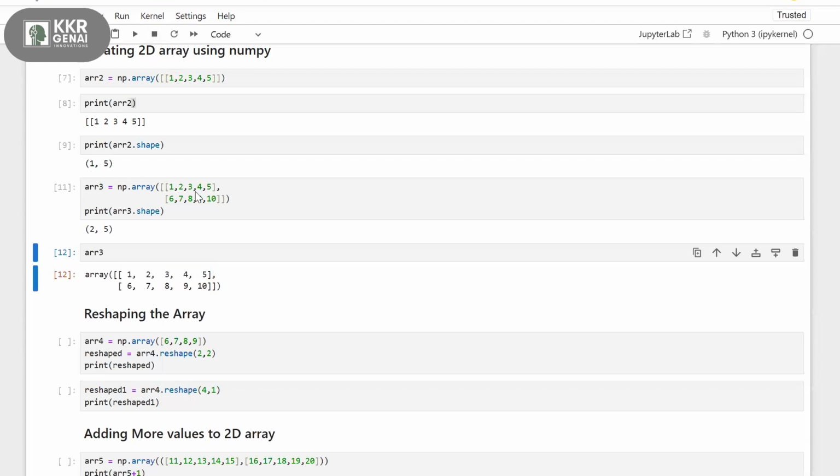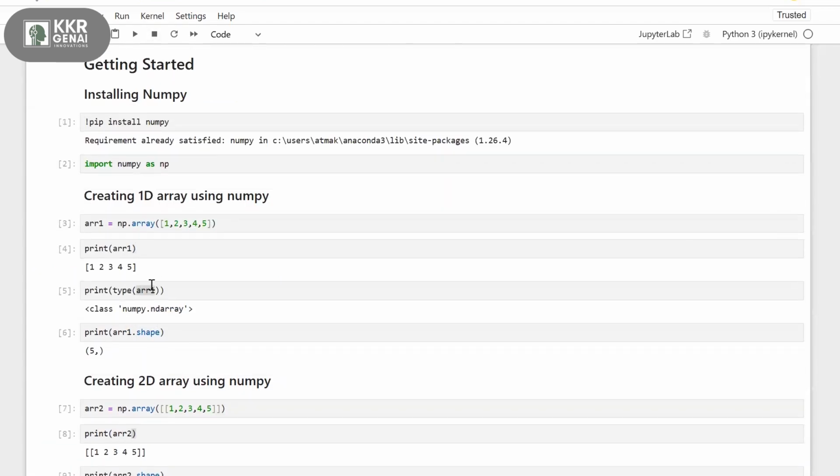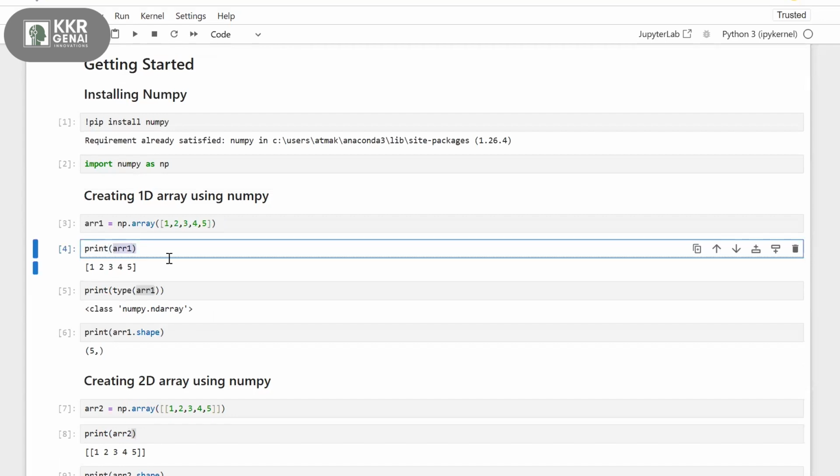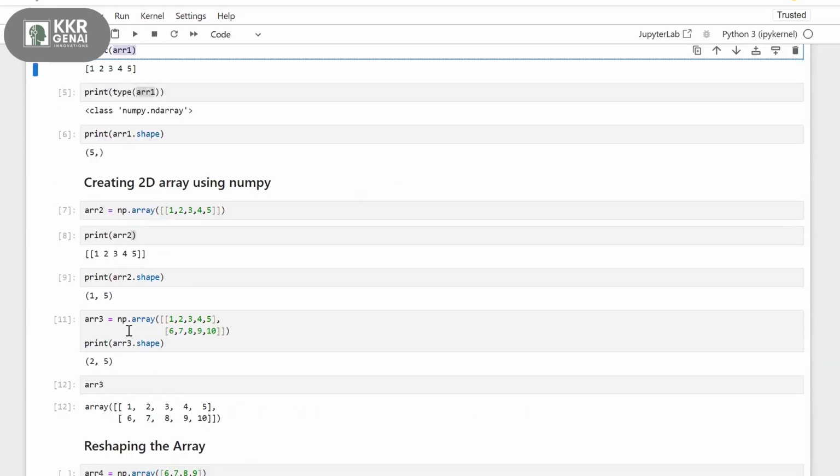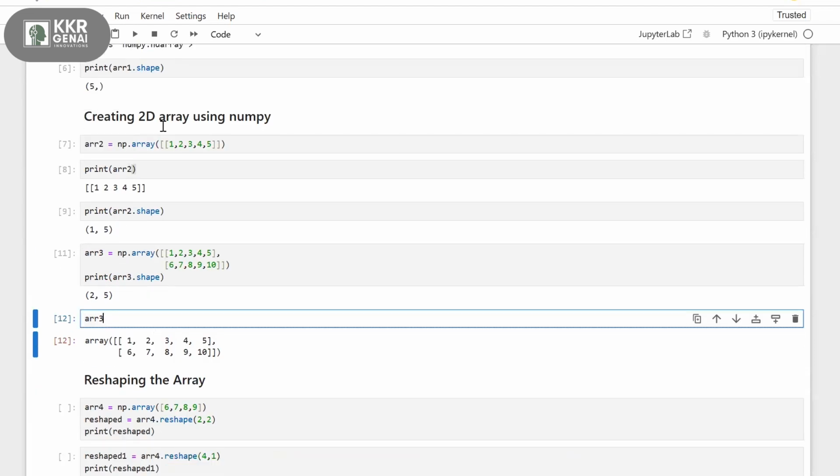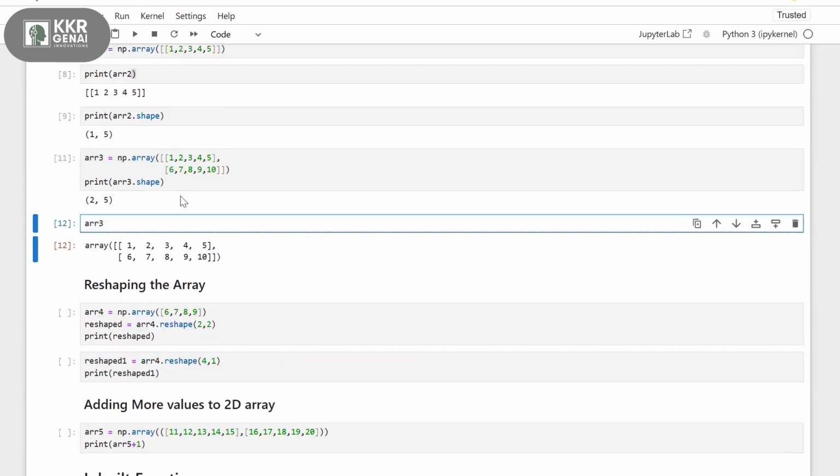So this is how your 2D array looks, and this is how your 1D array looks, just one row. And here there are multiple rows, creating a 2D array.